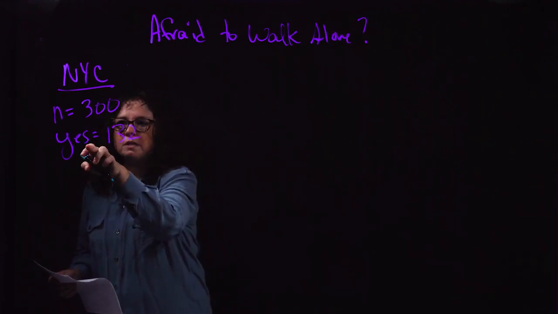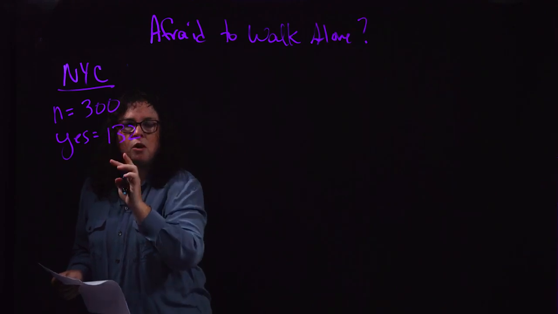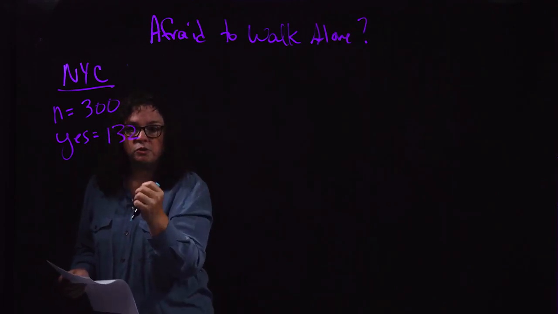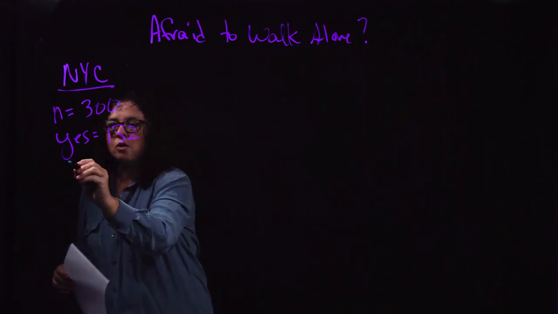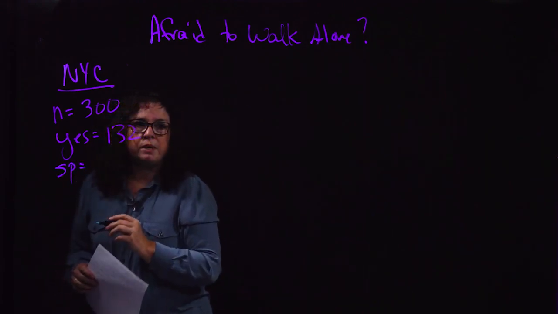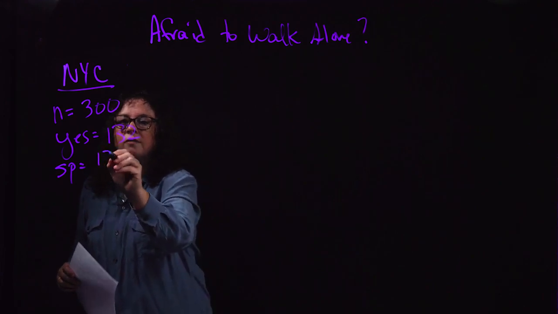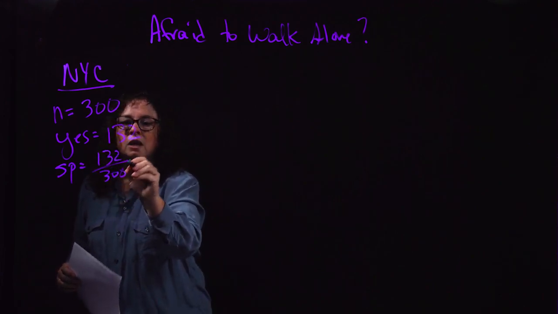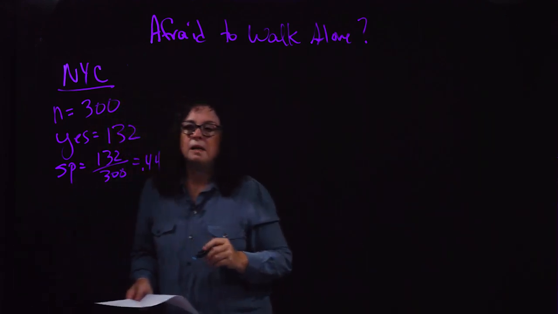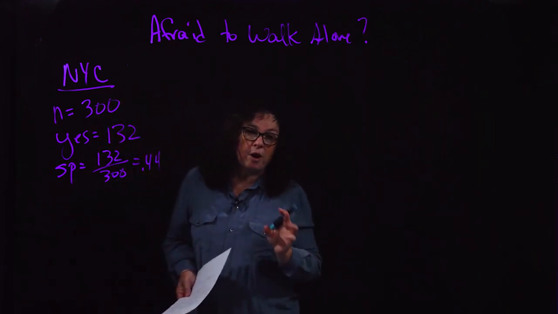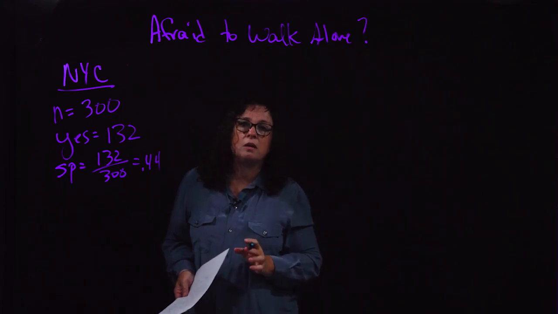Now, from this yes, they noticed that this was a binomial distribution because you either are or are not afraid to walk alone at night. So they could turn this into an SP, or sample proportion, of 132 over 300, which turns out to be 0.44. So we have 44% of the people from this survey saying that they're afraid to walk alone at night in New York City.